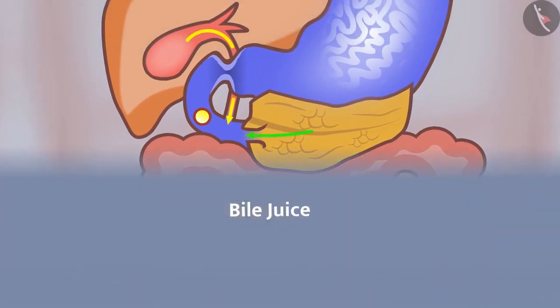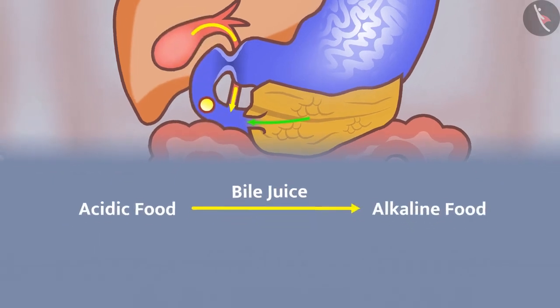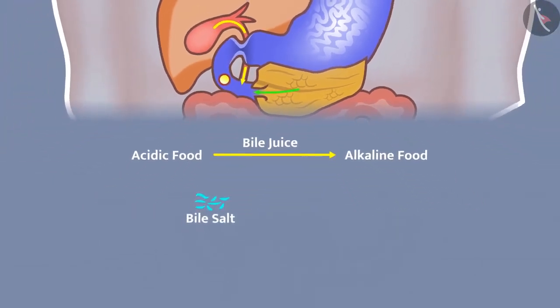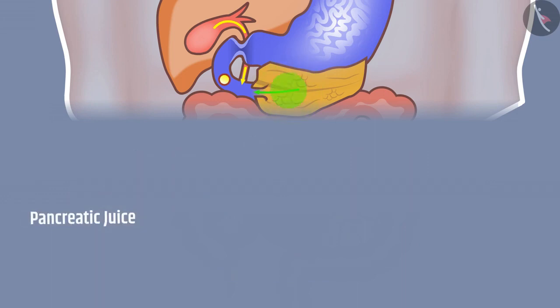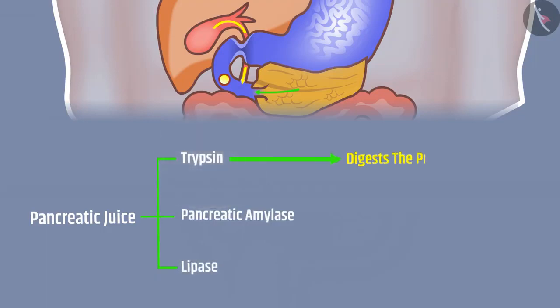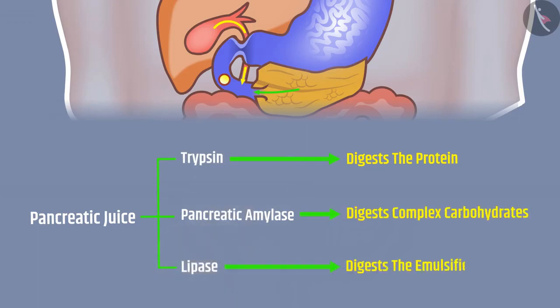Bile juice secreted by the liver makes the acidic food alkaline, and the bile salts present in the bile juice break down large fat globules into small fat globules, due to which the efficiency of enzymes increases. The pancreatic juice secreted from the pancreas contains the enzymes trypsin, pancreatic amylase, and lipase. Trypsin digests protein, pancreatic amylase digests complex carbohydrates, and lipase digests the emulsified fat.